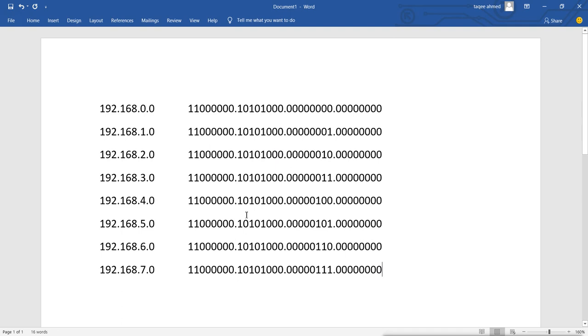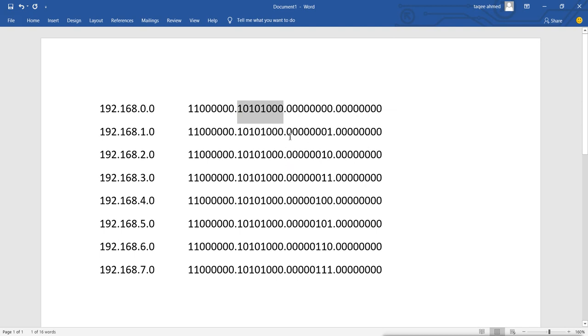So how many bits are equal? When you see, the first 8 bits are equal in every network. Then the next 8 bits are also equal in all these networks.